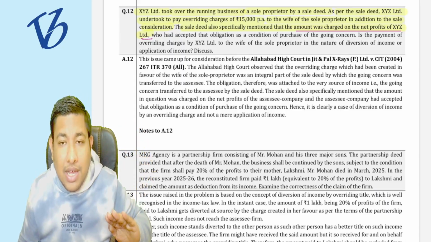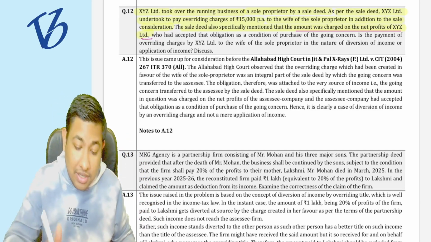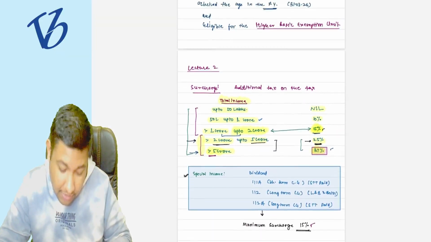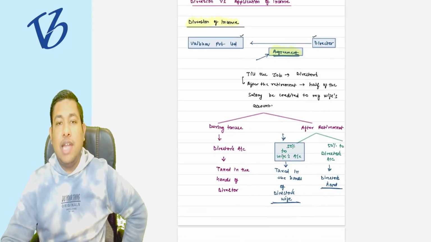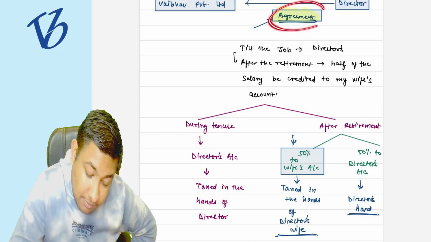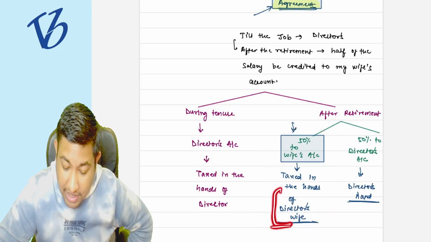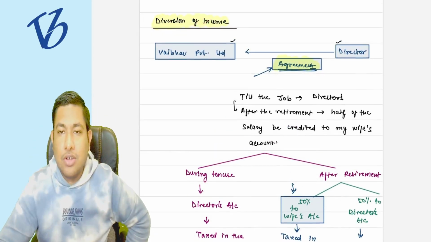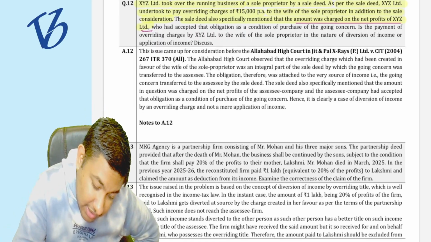So as per CIT versus PAL X-rays, it is going to be the diversion of income. And in the board notes as well, we have studied the concept of diversion of income, where I have said that if there is an agreement, then whatever goes into the wife's account is going to be taxable in the hands of the wife, not in the hands of the company. It is a case of diversion of income. We have discussed this or not? Yes, this is what is written.